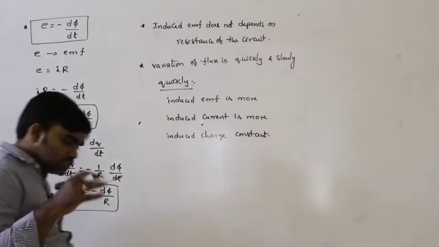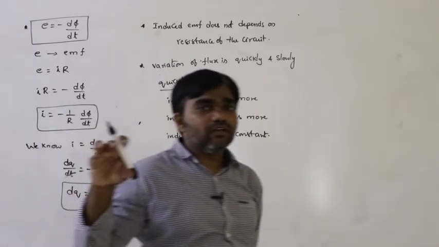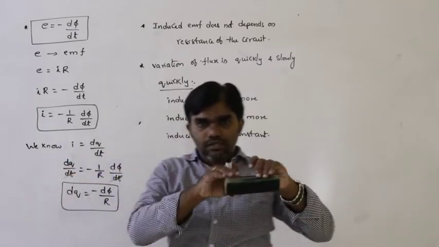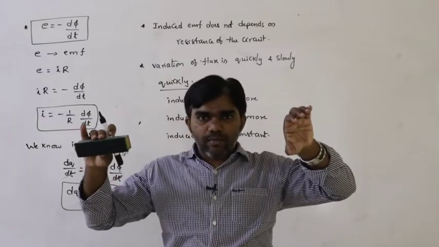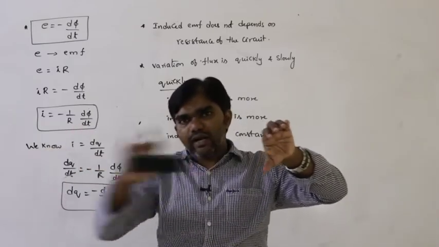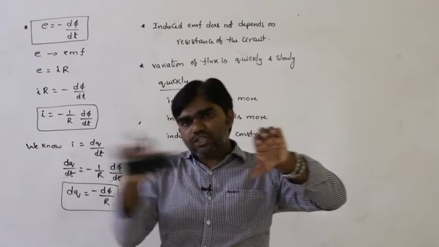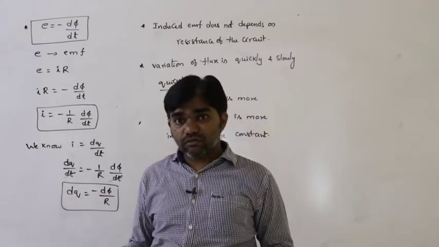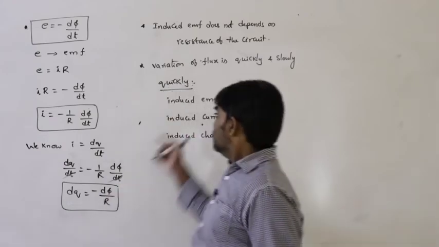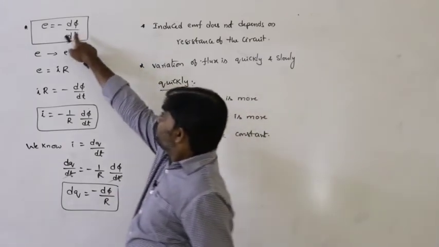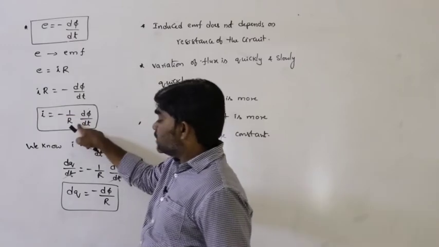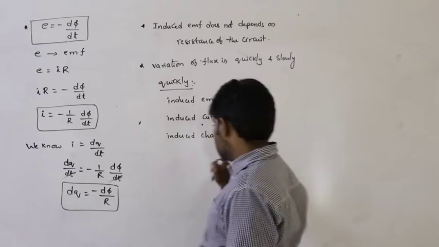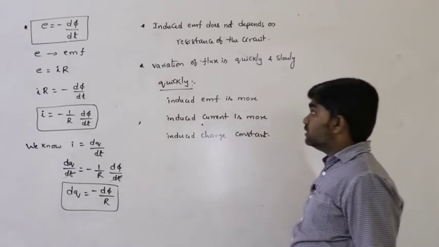That means if you move the magnet slowly or fast towards the coil, or away from the coil, the variation of the flux is fast or slow. In that situation, EMF depends on time, current also depends on time, but charge does not depend on time. So that's why the charge remains constant.